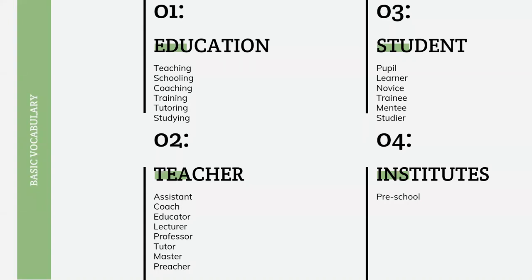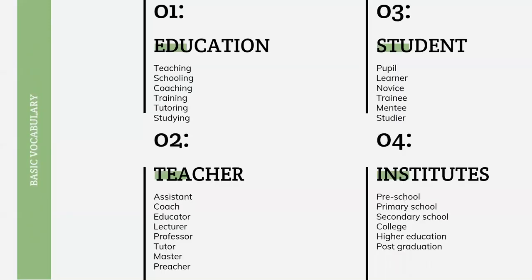There are different types of institutes, starting from preschool, then primary school, then secondary school. Depending upon the level of education, you can use these kinds of institutes and levels of study. Then college, then higher education, then post-graduation.